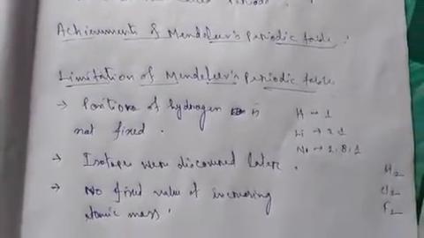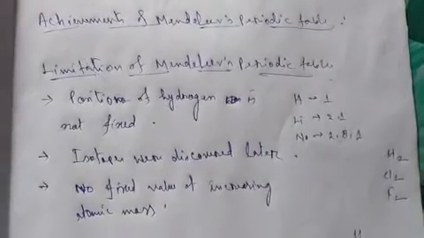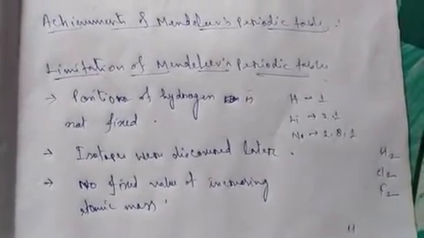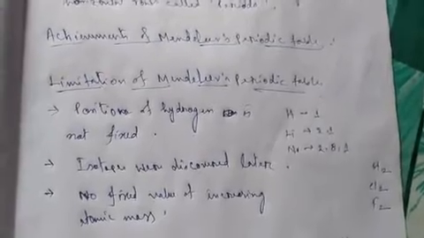And the third achievement is that at that time the noble gases were not discovered, and after their discovery, they could be placed in a different group in his table, so there would be no disturbance.